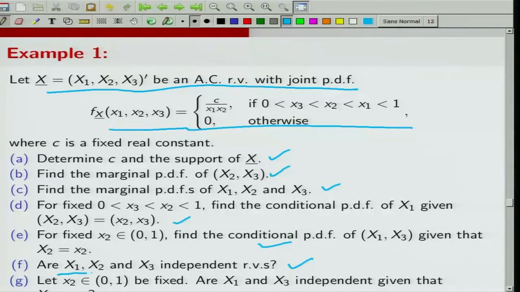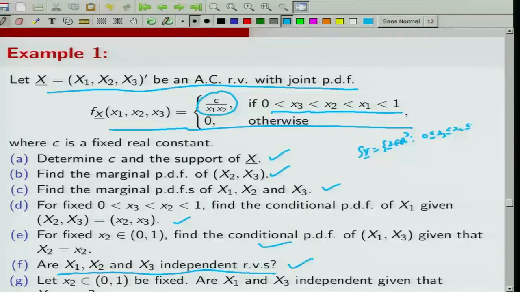Now, this independence, as I said before, can be checked very quickly over here. First of all, if you look at the structural form, I can separate out the terms of X1 and X2. But if I look at the support, Sx is the collection of all those x belonging to R^3 such that 0 <= x3 and so on. These boundaries will have to be included in the support, because the moment I take a neighborhood I enter into this region, and since I will be integrating a positive quantity, the probability would be positive.